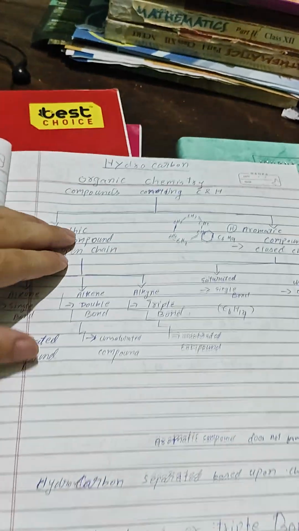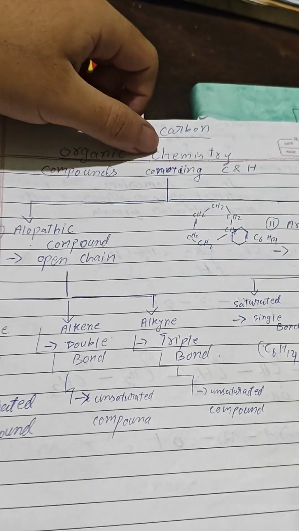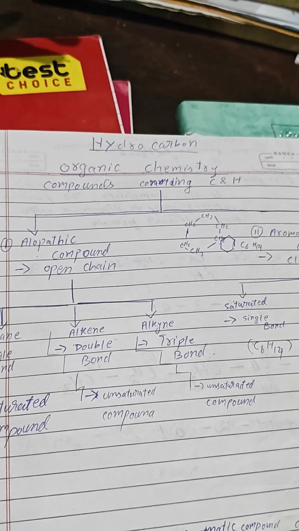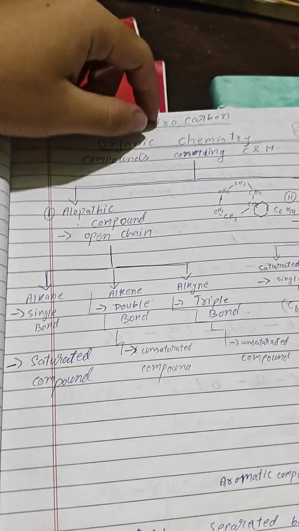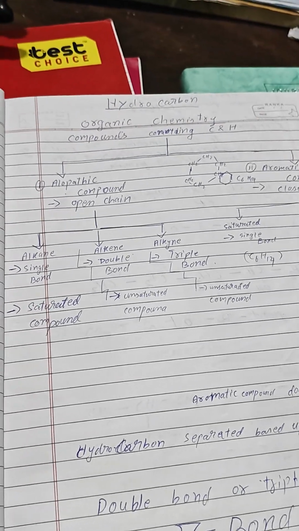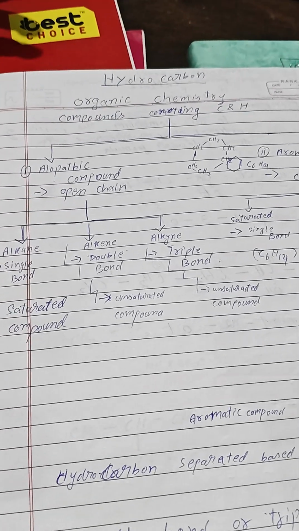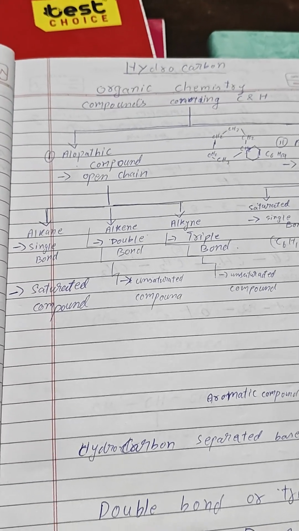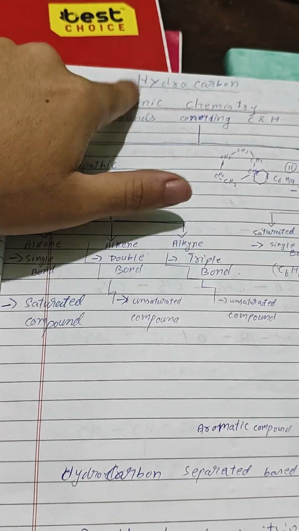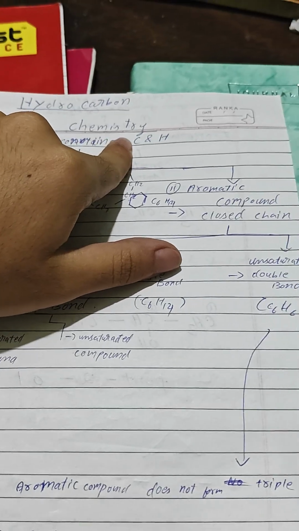Let's talk about hydrocarbons in organic chemistry. If I remember correctly, it is class 12 organic chemistry. First of all, what is a hydrocarbon? It is just carbon and hydrogen bonding together to make a compound. Hydrocarbon comes inside organic chemistry.